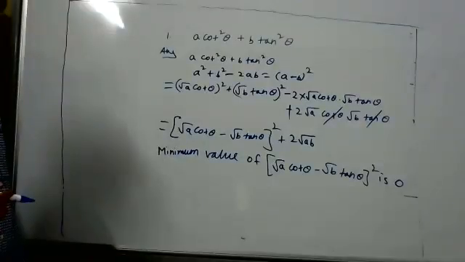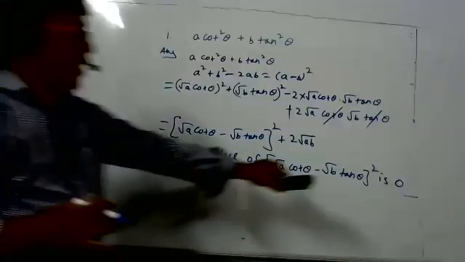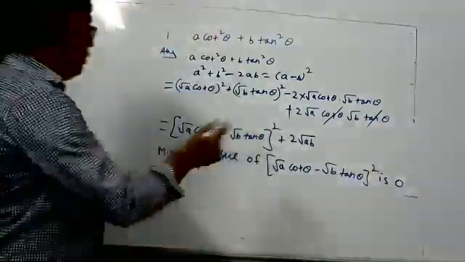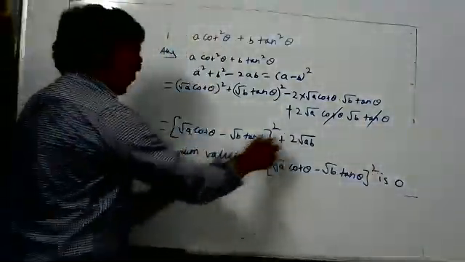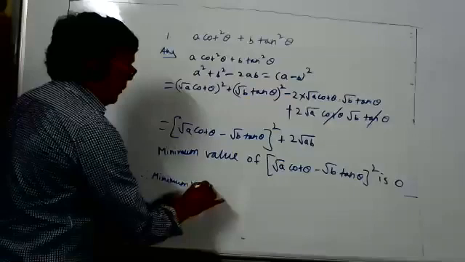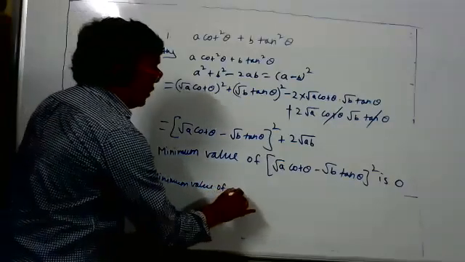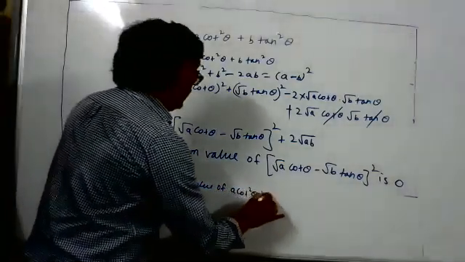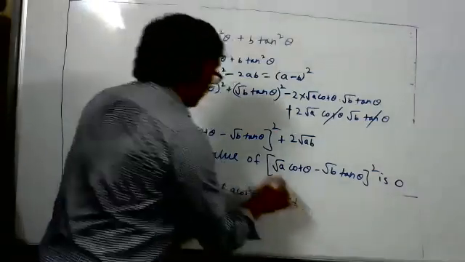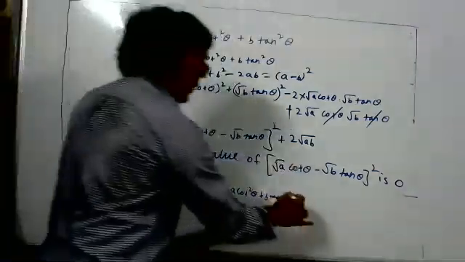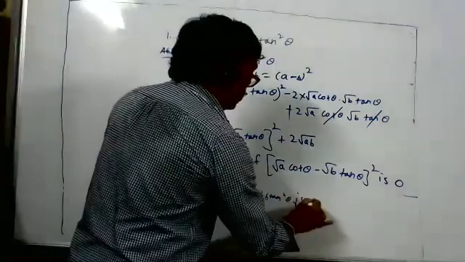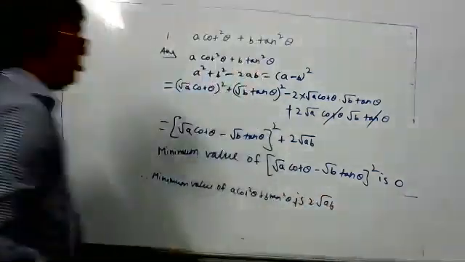No, the minimum value is not 0. I will tell you how. The minimum value of the square is 0. If the minimum value is 0, what answer will we get? Therefore, the minimum value of A cot square theta plus B tan square theta: the first term is 0. So what is the answer? 2 square root AB. This is the answer.